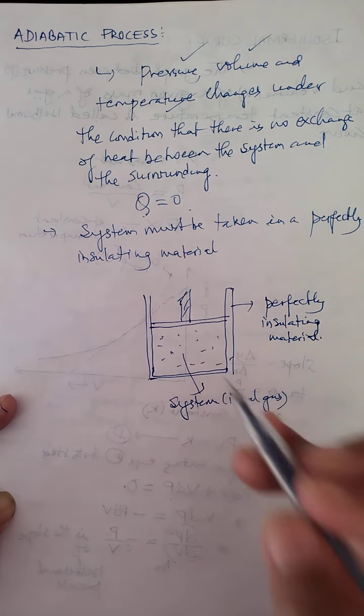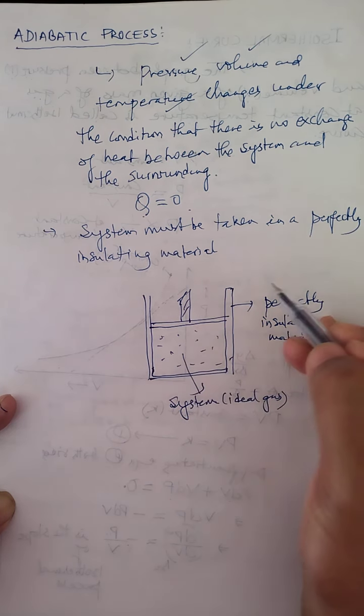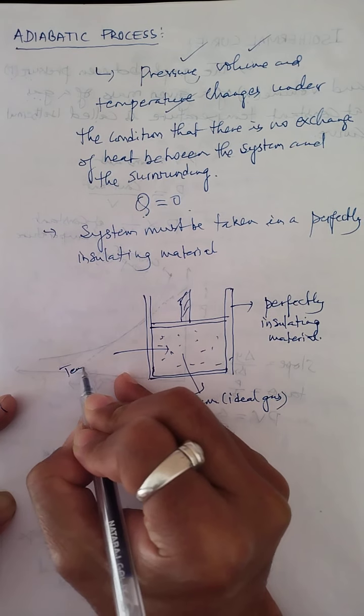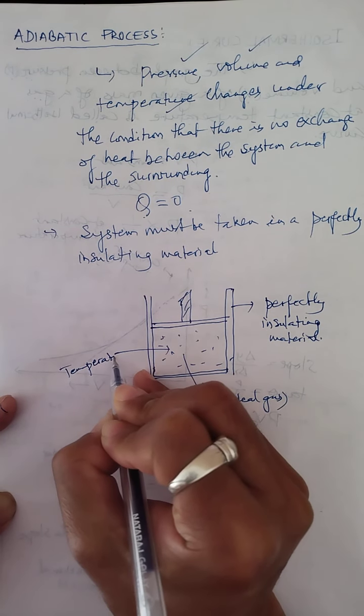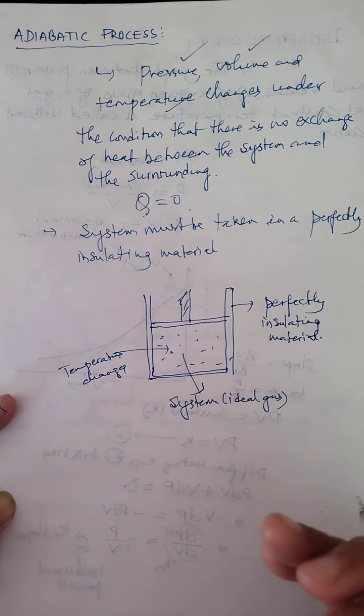Then, as I said, if any heat is produced inside the system, that heat will not go out from the system, so the temperature of the system increases.